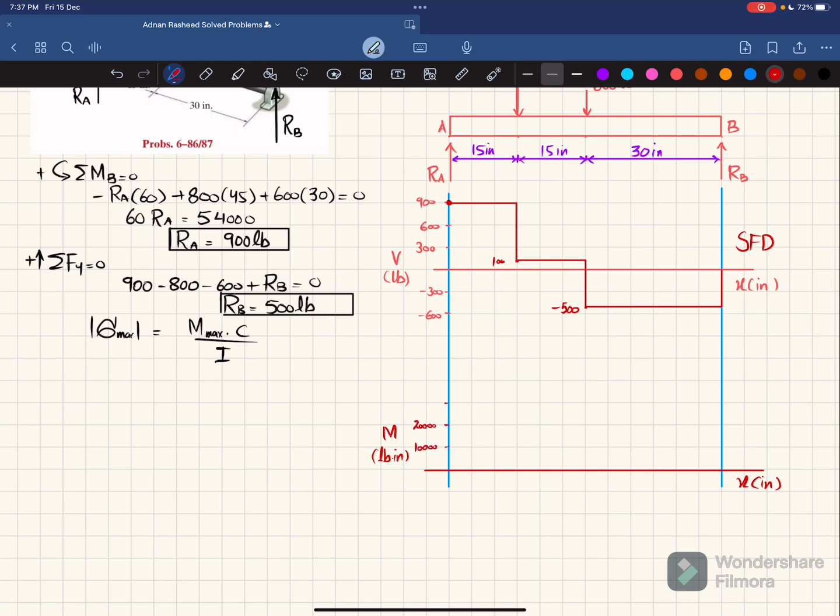You can take it as per your own scale, and 30,000, so on. So first, the area under the shear force diagram is this area, and you can see at x equals 0 the moment will be equal to 0, so the first moment is 0.